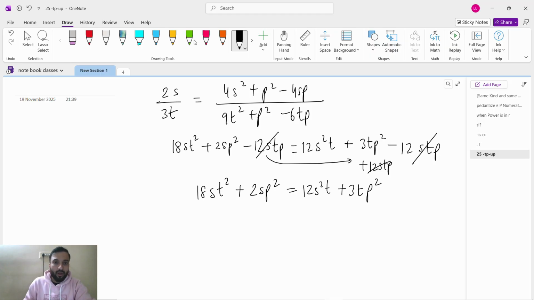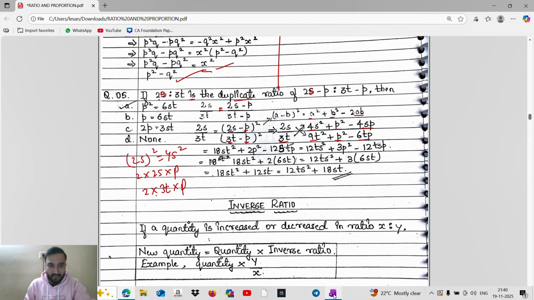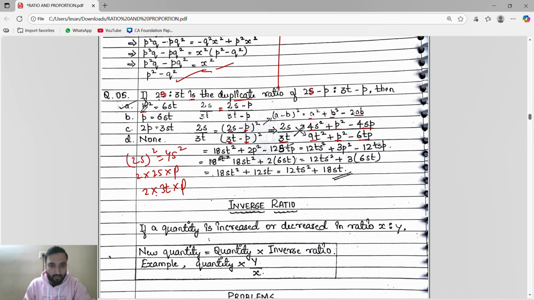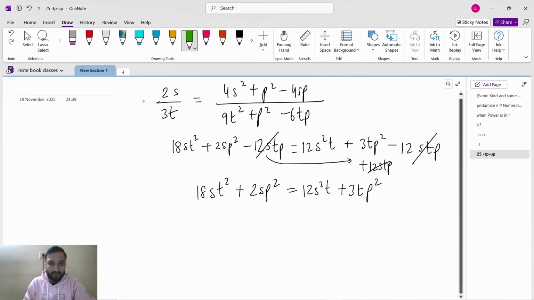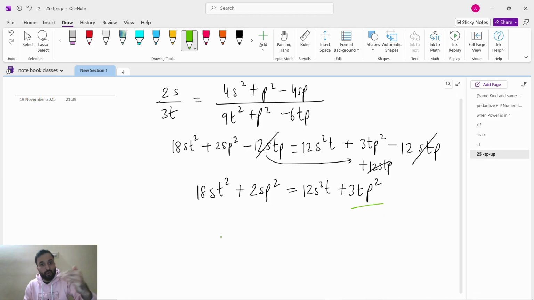Now guys, the options are in the form of p square and p. So let's see whether it is possible to get p or p square. After this step, if you solve further, there are four to five lengthy steps, so it will take a lot of time to solve. It is simply time consuming.